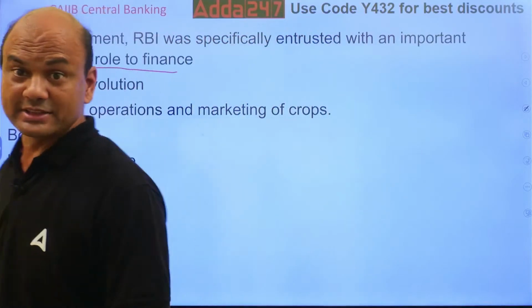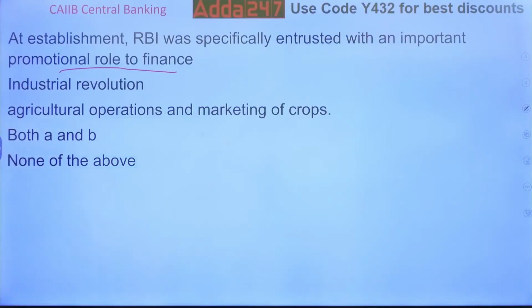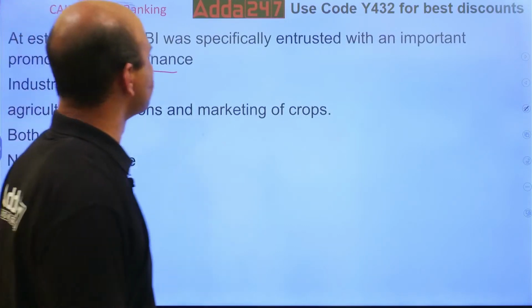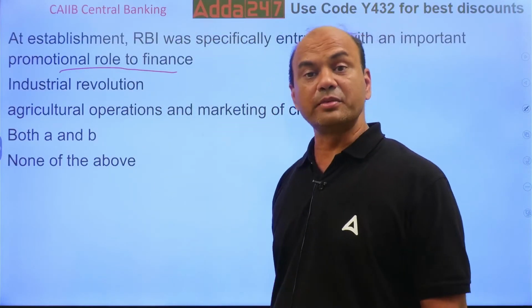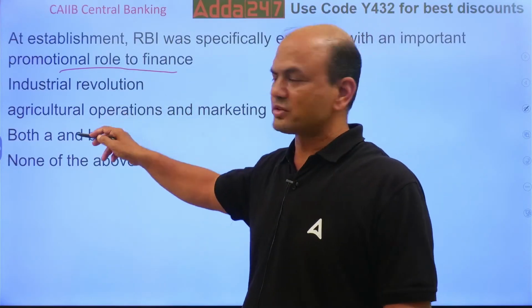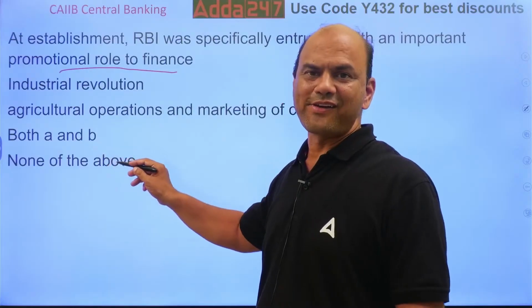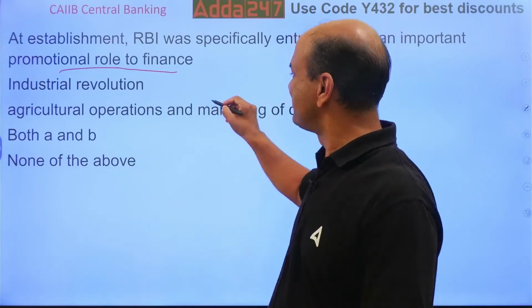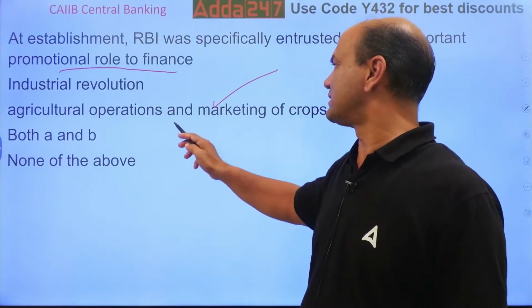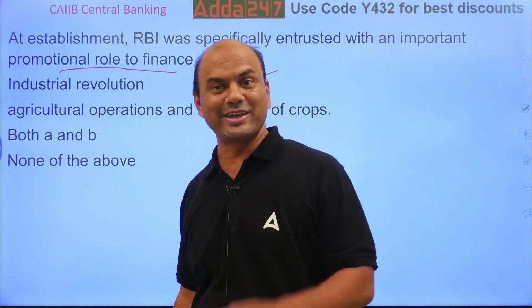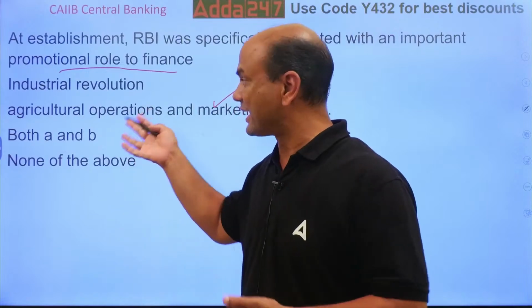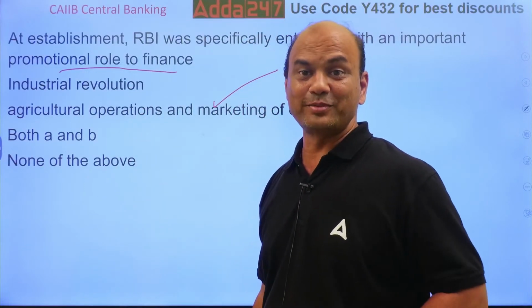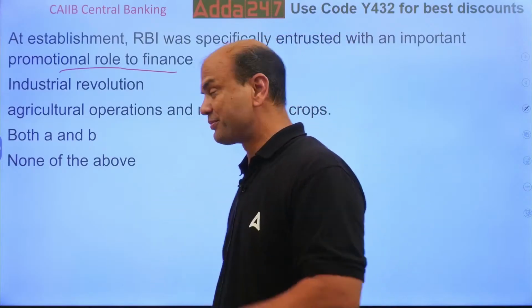Surprising answer. Many of us think industrial revolution. Or some of us think, oh, both will be there. Agri also, industry also. So both A and B. Answer is not that. Answer is B. Agricultural operations and marketing of crops. This was the main goal of RBI when it was formed. When RBI was formed, it was formed for this agri operations. That was the main goal at that time.